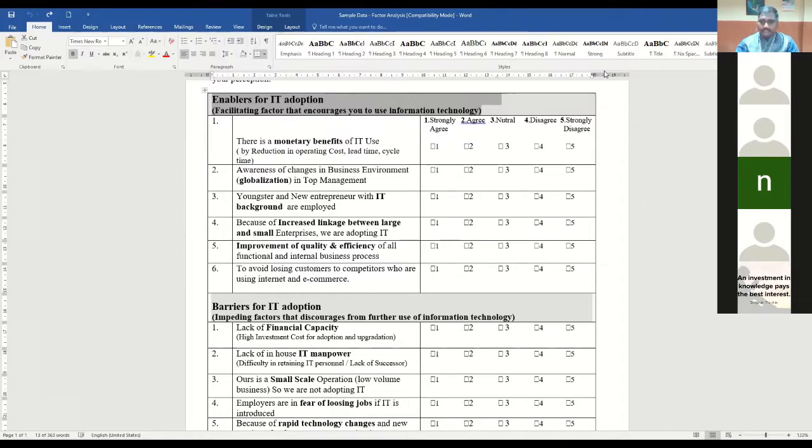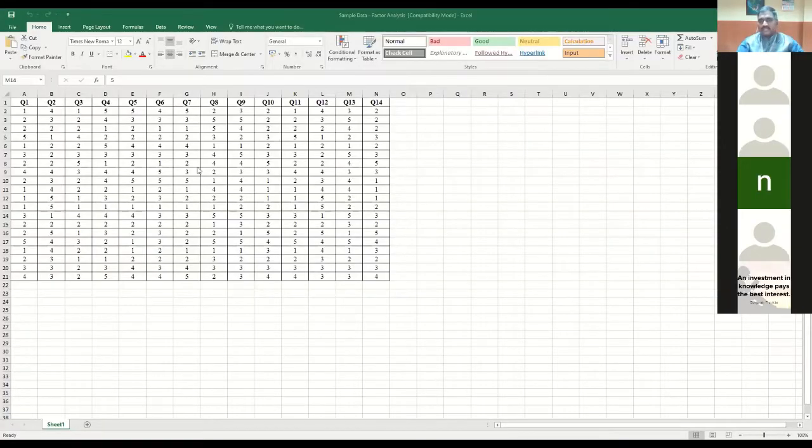Okay. Now, I think you got the sample data, right? This Excel sheet, I sent you based on this questionnaire sample data. And anyone can open that SPSS window. I'll stop sharing. If anyone wants to go for the SPSS window.